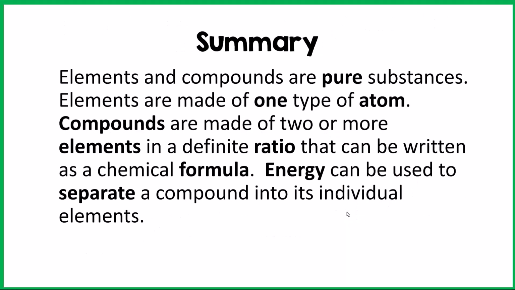In summary, elements and compounds are pure substances. Elements are made of 1 type of atom. Compounds are made of 2 or more elements in a definite ratio that can be written as a chemical formula. Energy can be used to separate a compound into its individual elements.